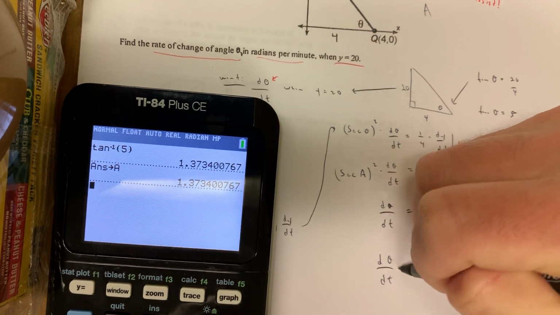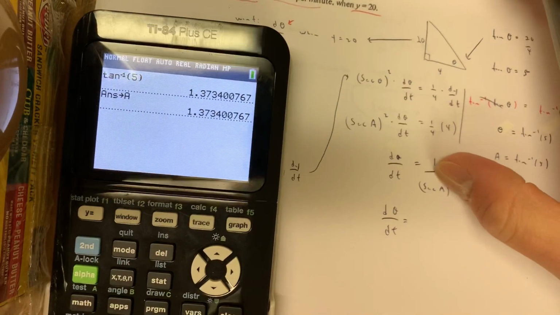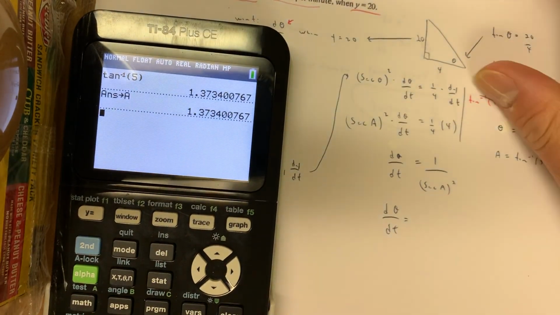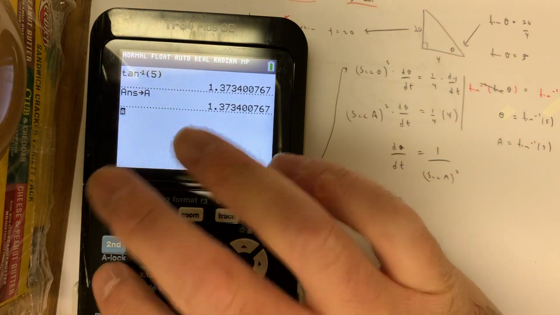And now I could use my calculator. Actually, you could leave it like this if you want. It's not wrong. It's the complete answer. It's probably a better answer. But let's go decimal here.